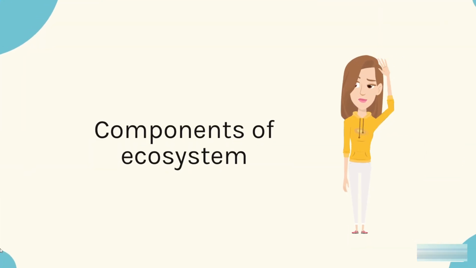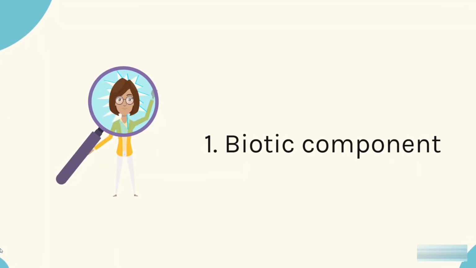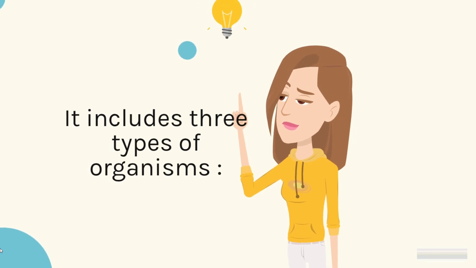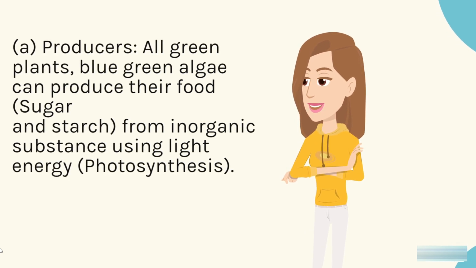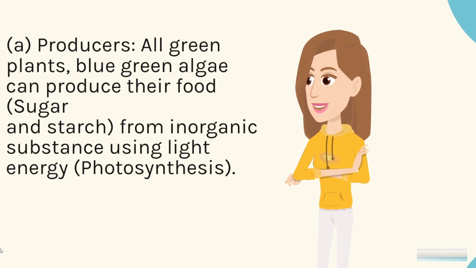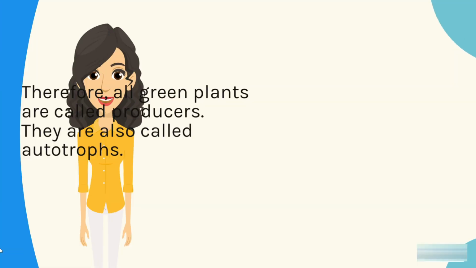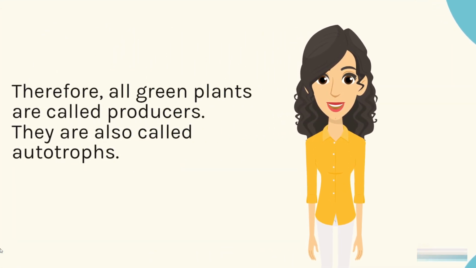Components of ecosystem. 1. Biotic component. It includes three types of organisms. A. Producers. All green plants and blue-green algae can produce their food, sugar, and starch from inorganic substances using light energy, by photosynthesis. Therefore, all green plants are called producers. They are also called autotrophs.